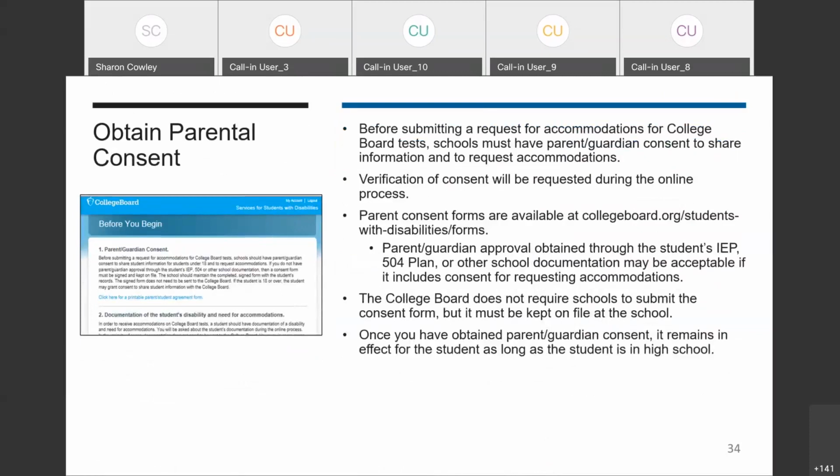One of the first steps in the College Board approved, state allowed, or EL support flows is to obtain or confirm parental consent. The reason for this is to make sure that the student's parents understand and agree to allow you to share information with the College Board about their child. You want to make sure that you're following your district policies regarding parental consent. Some districts may already include this as part of your annual IEP review process, or you may have parental consent forms already on file. We do also have a form that's available through SSD Online. Really, the purpose of this is to protect the student and the school to make sure that their information regarding their disabilities and their accommodations needs can be shared with the College Board.